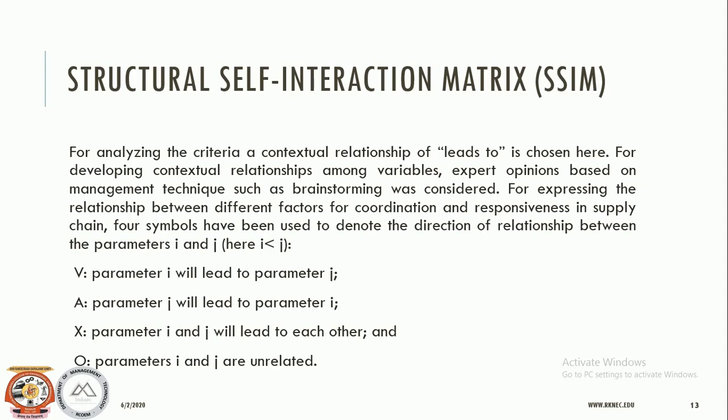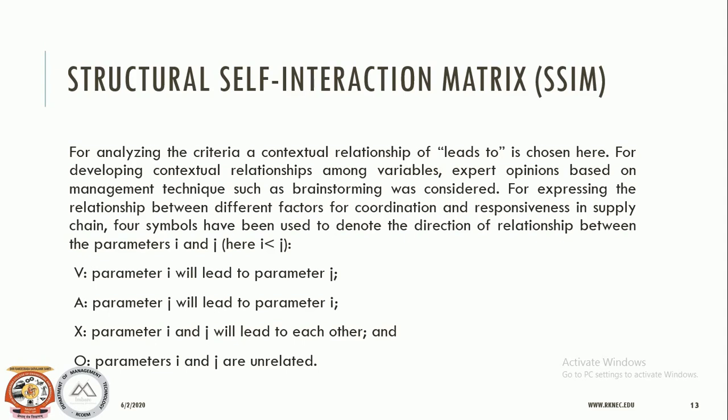For this purpose, experts from industry as well as academia should be consulted for identifying the nature of contextual relationship among the factors. These experts from industry and academia should be well concerned with the problem under consideration.